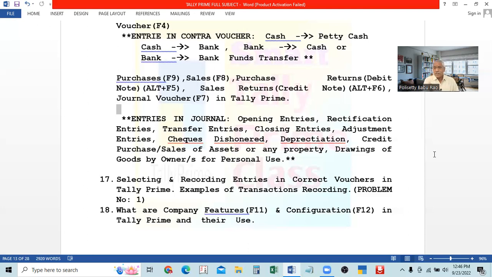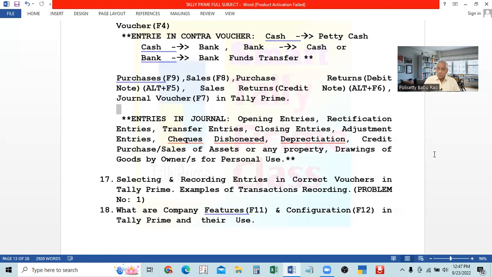Salaries, for example, are payable. Generally every company pays in the next month, some on the first or second, some on the 10th or 5th. That day they will pay. So on the 31st, at the end of the year, last March 31st, we have to take these salaries as expenses, enter them and credit to salaries payable, outstanding expenses. So all the amounts which are due but not paid are debited to the respective expense account and credited to a separate outstanding expenses account.